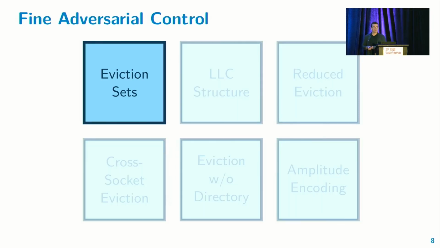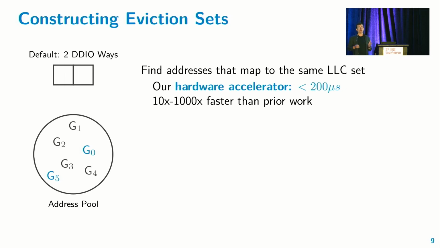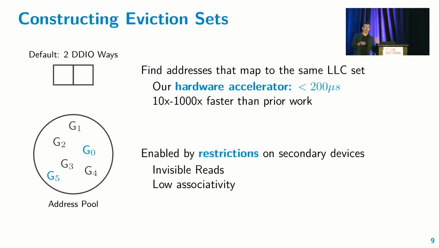Let's look at the eviction set problem first. So this is finding lines that map to the same set in the last level cache, which is a precursor to many cache attacks. And our FPGA accelerator solves this problem in under 200 microseconds, which is several thousands of eviction sets constructed per second, which is between 1 and 3 orders of magnitude faster than prior work. And so the reason why it works at all is because of these invisible reads, and it works even faster because the DDIO region is so small, so you see evictions very rapidly.